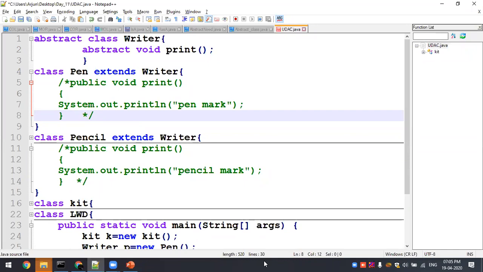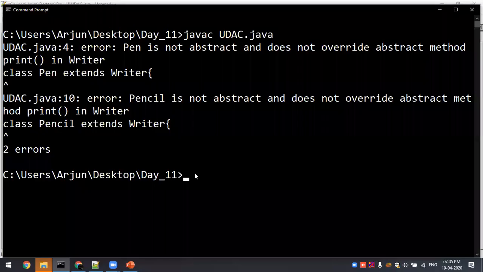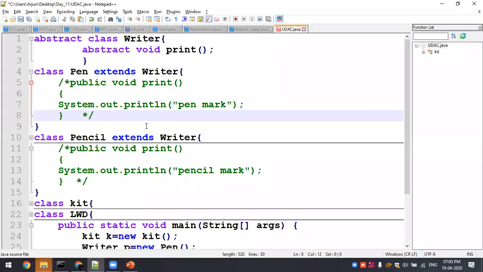These two classes only are giving an error, right? Yes or no? Error only for pen and pencil. Why are these two only giving an error? Because it is not extending. Yes, exactly. So pen and pencil are only extending the instance of writer.